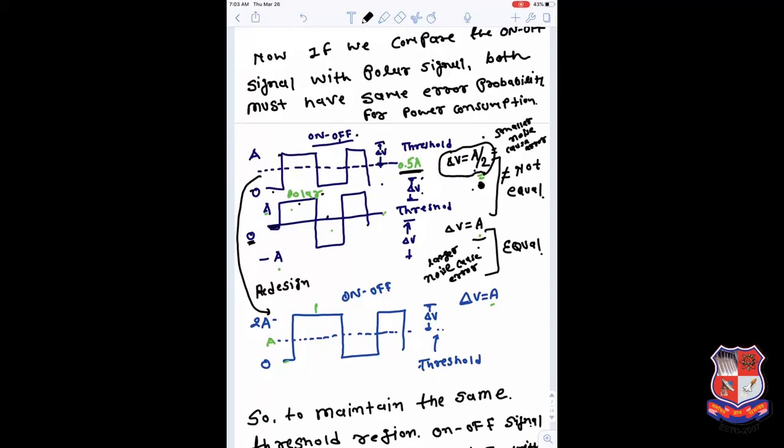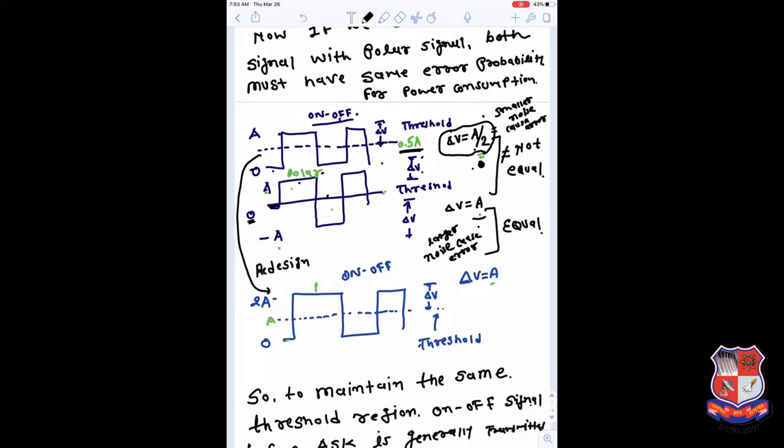If we want to make the on-off signal have the same immunity to noise, or the same error detection capability, as the polar signal has, then rather than transmitting the bit with 0 and A, the bits need to be transmitted between 0 and 2A. So in this case, the threshold may fall exactly at the midpoint A, and between A and 2A the delta V is A, and between 0 and A also delta V would be A, and this is the similar case of polar.